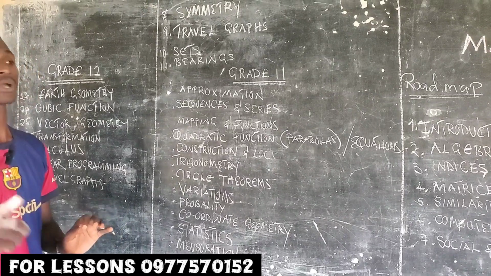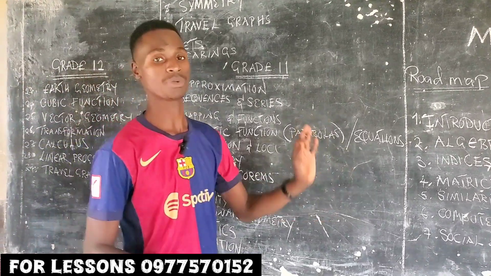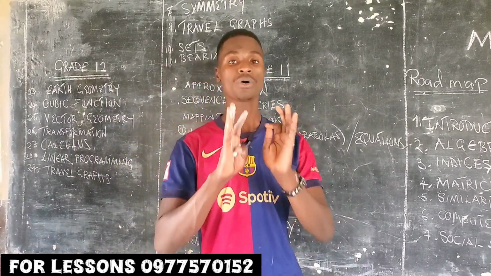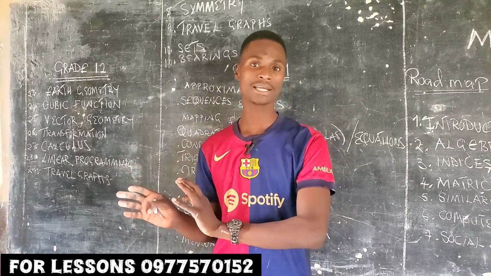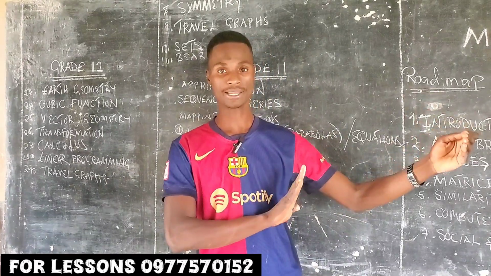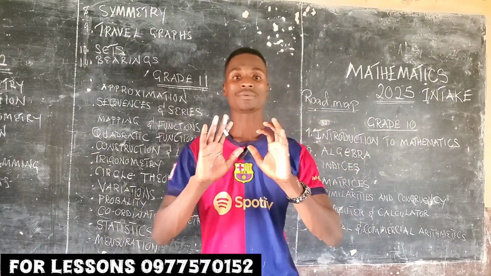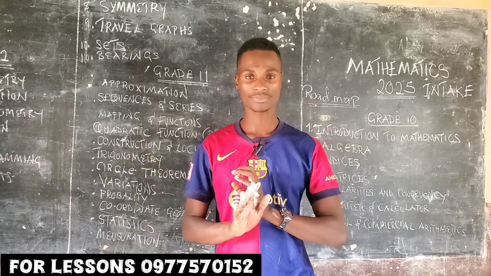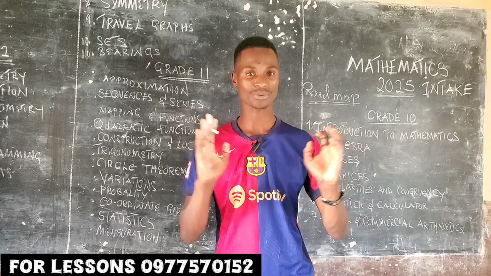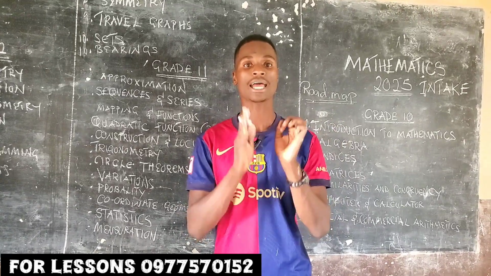Okay? So you can do well to write these topics so that you know how many topics we've covered and how many we haven't. You've seen the roadmap. So this is what we are going to focus on. This is our roadmap at Gnostic Academy.